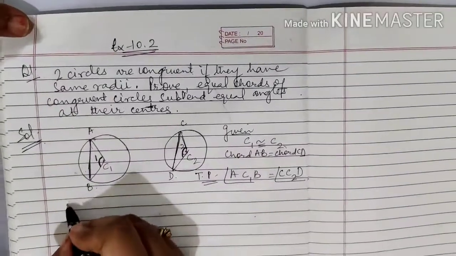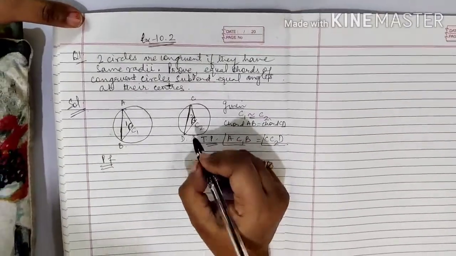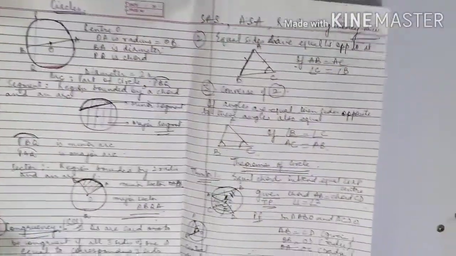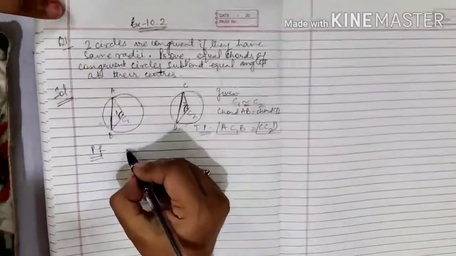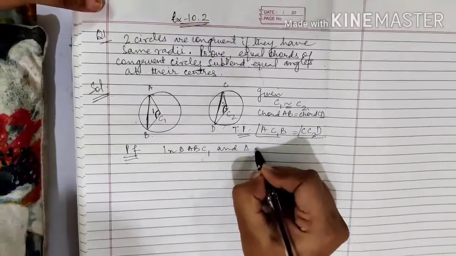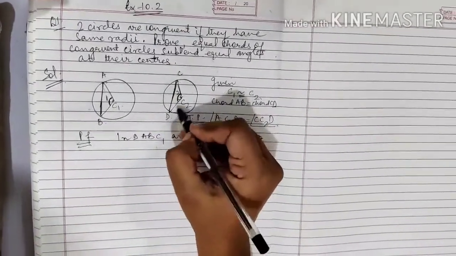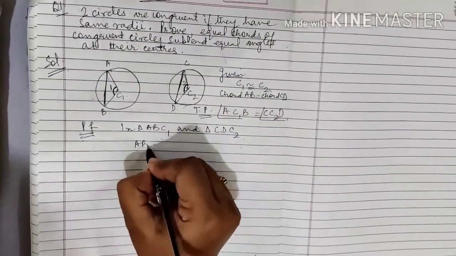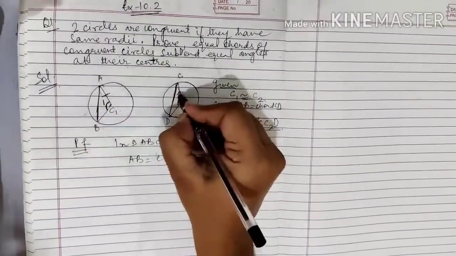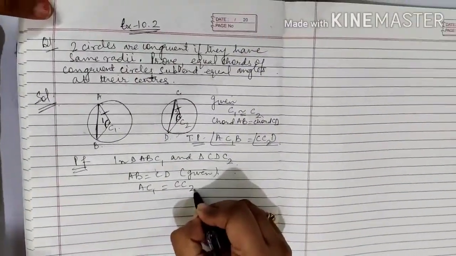Right? Now again, proof is same. Why is the proof same? Because chords are equal and circles are congruent. So it is same as what we have done in the previous question. Still we will be doing it in triangle ABC1 and triangle CDC2. Please see, ABC1 and CDC2, AB equal to CD, which is given to you. Now AC1, please check it out, is equal to CC2. Why?